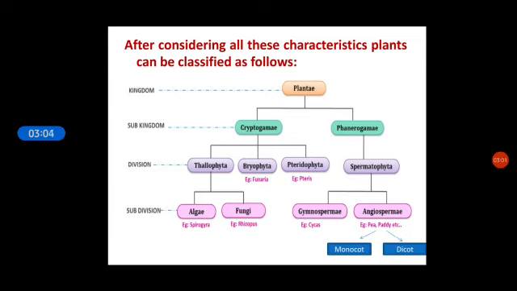Angiosperms are further divided into two types: monocot and dicot, depending on number of cotyledons present in the seeds. Example of monocot, wheat or maize, and example of dicot, tamarind or groundnut.